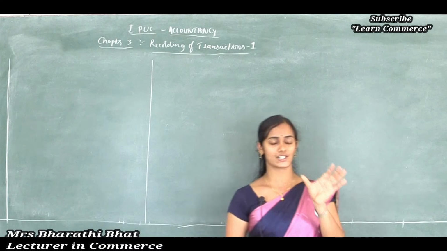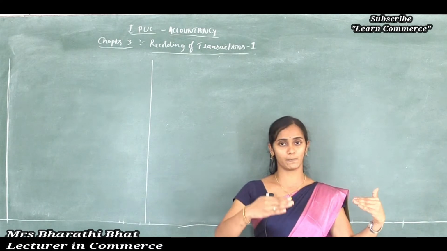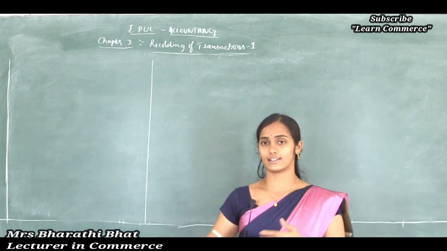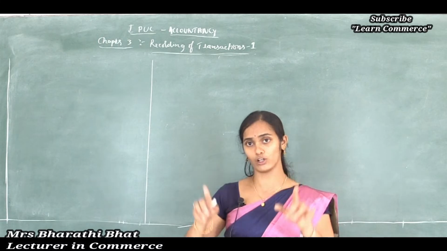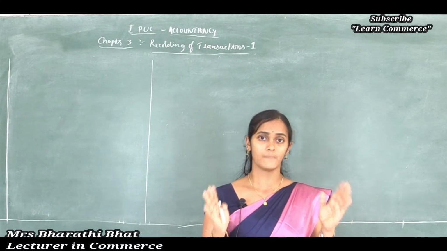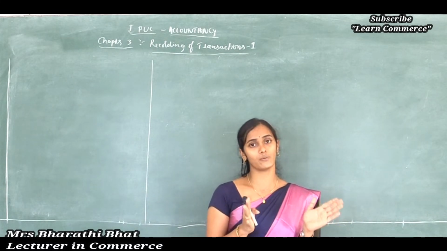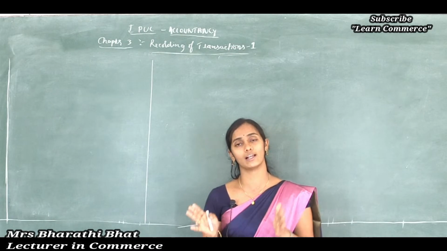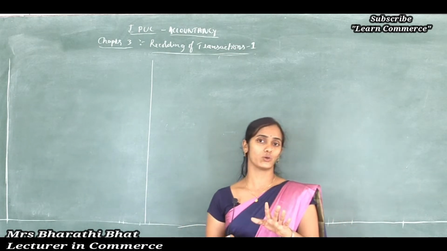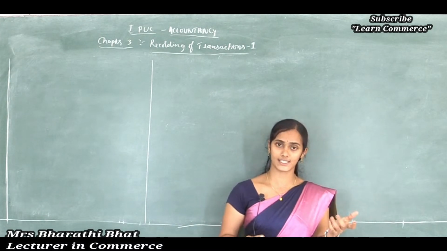I told that ledger is classified into two categories: one is ledger posting and the other is balancing the ledger. Balancing ledger we will discuss in the next class. First, before balancing, we need to know exactly the concept of posting, how we can post the journals to the ledger, that is, to the individual accounts. And to prepare an individual account, we need to pass the journal entries.